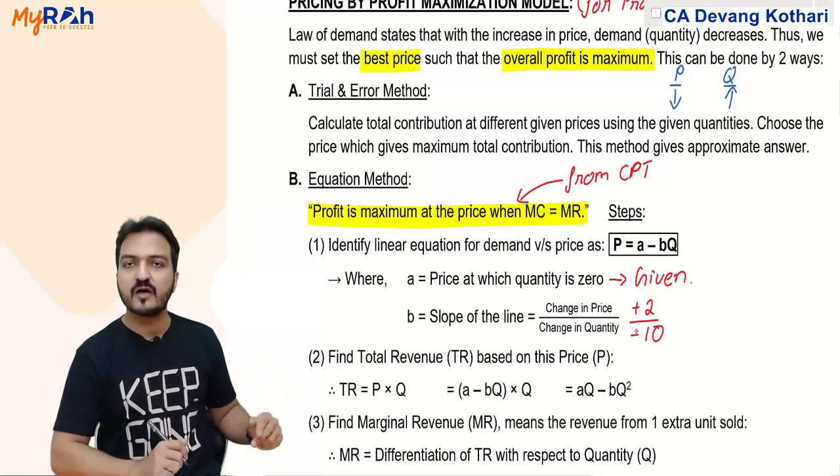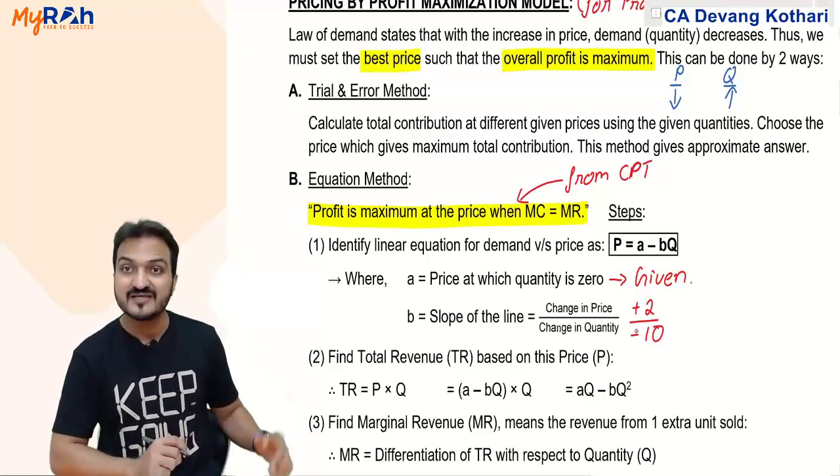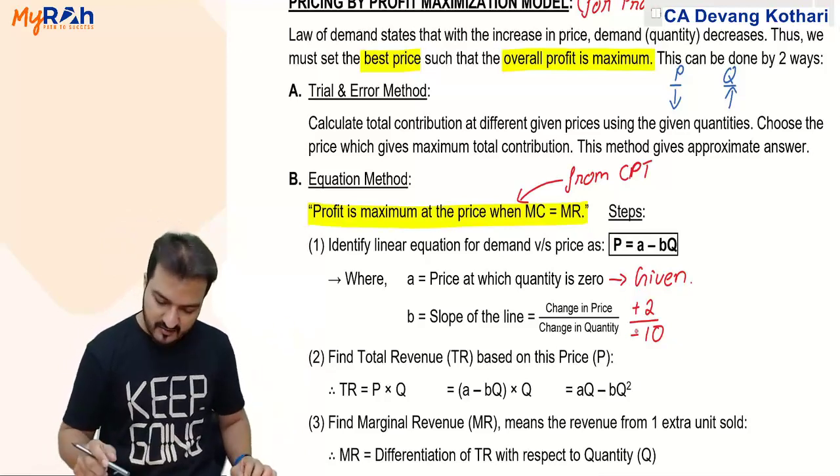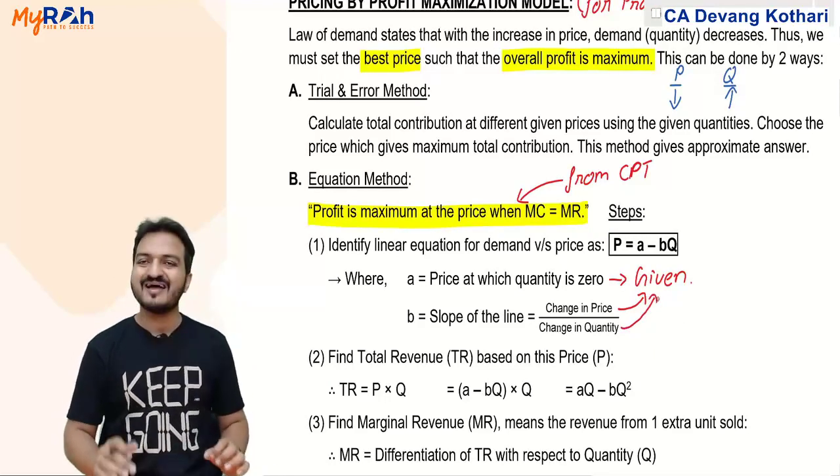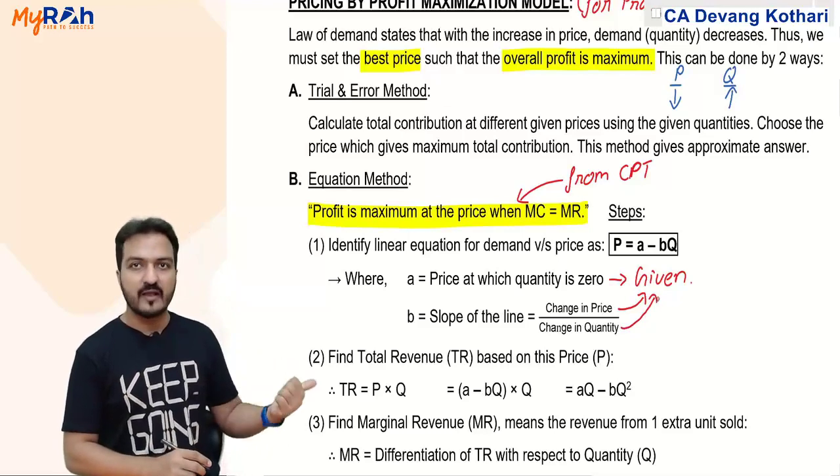Then 2 by 10 becomes my slope of the line. Yes, that slope you need to calculate, and that will also be given in the question. Change in price for change in quantity, all that will be given in the question. You find the value of B.